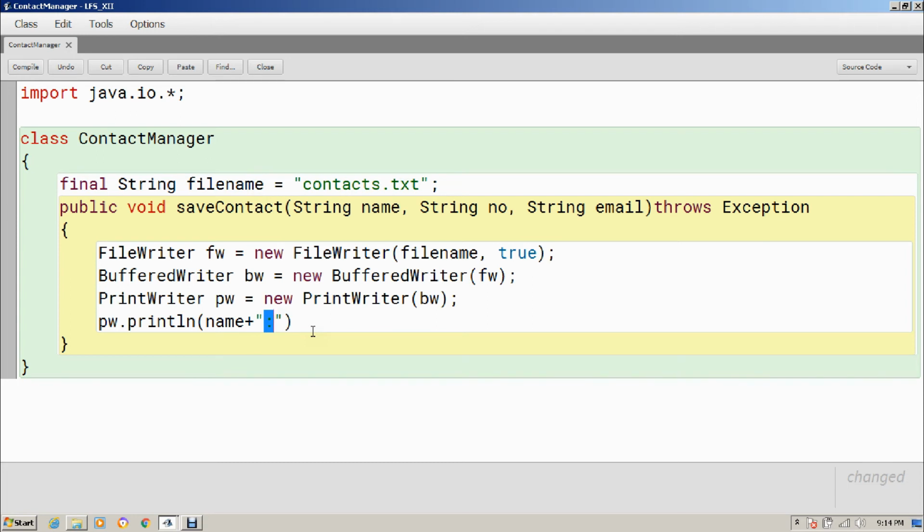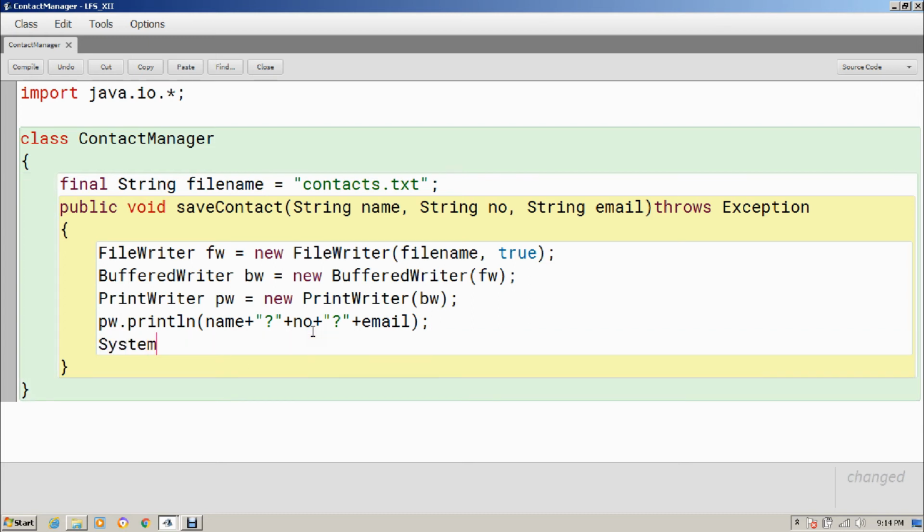If you think that a certain thing will not be part of any address, will not be part of a phone number, then use a symbol like that. Let's suppose a question mark, because neither the name nor the number nor the email ID has a question mark. I'm just supposing the question mark is the symbol for me. Now after the name I'm going to add the number and again a question mark, and then after the number I'm going to add the email ID.